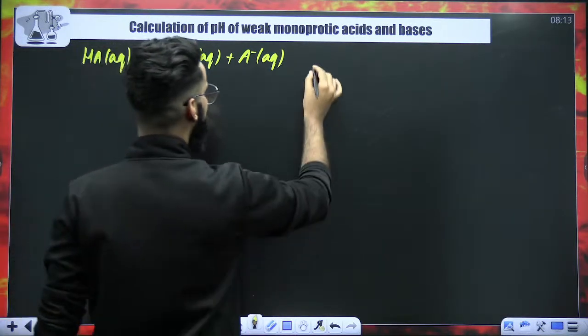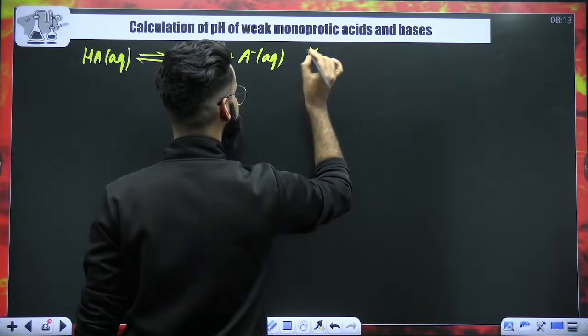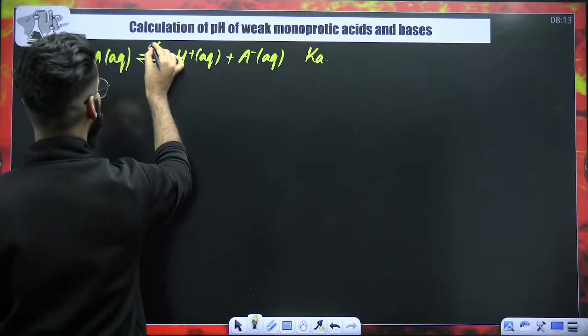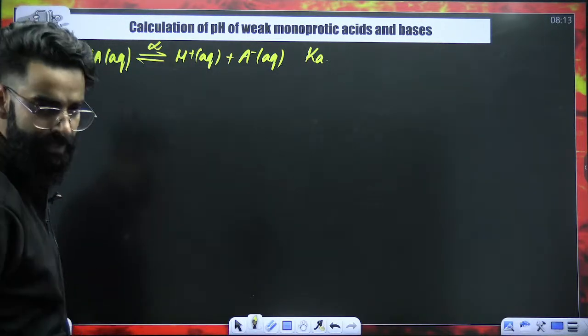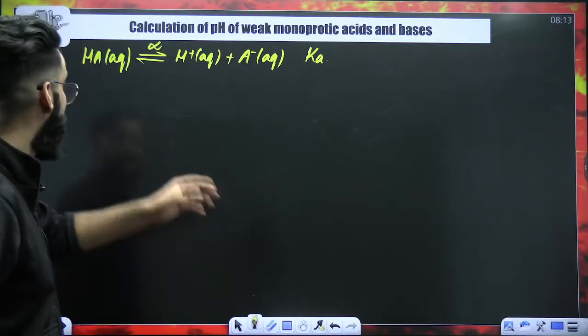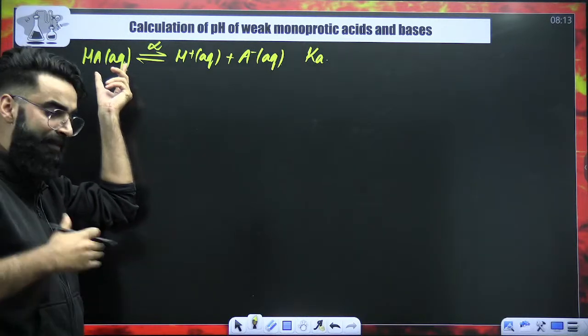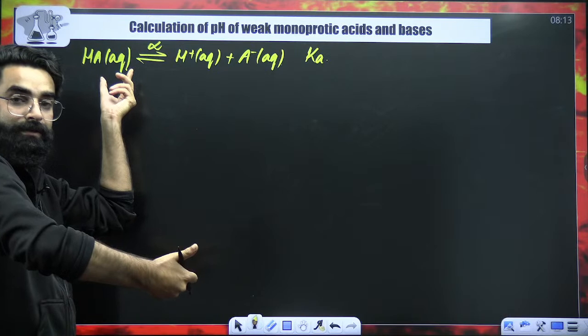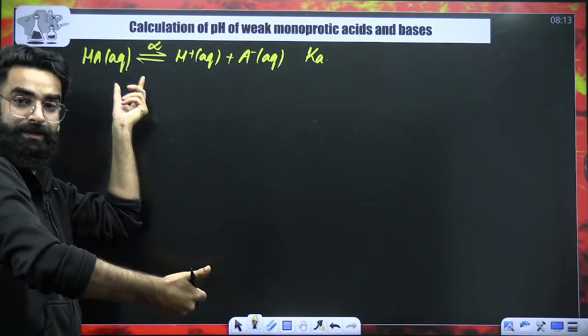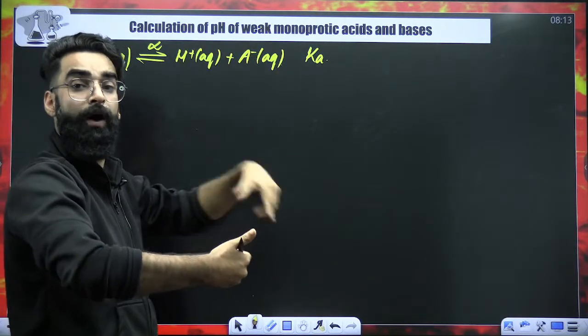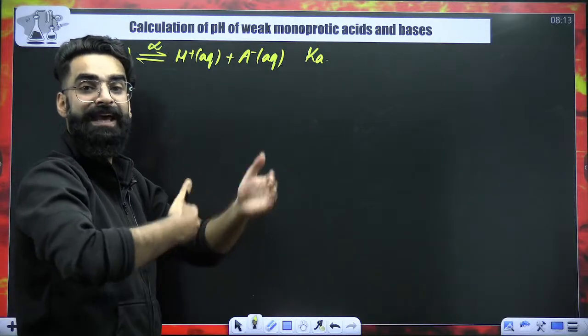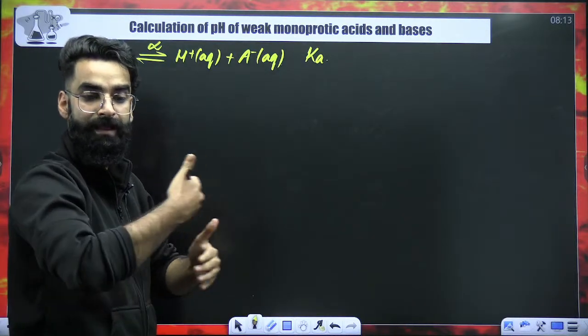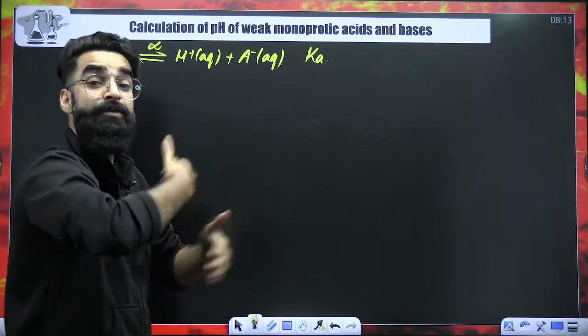For example, the ionization constant of this weak acid is Ka. Let's assume its degree of ionization is alpha. So what exactly have I done? I have taken a weak acid HA and I'm introducing it into water. When I introduce it into water, it will get dissociated. Now, this acid and its ions are going to remain in equilibrium with each other.